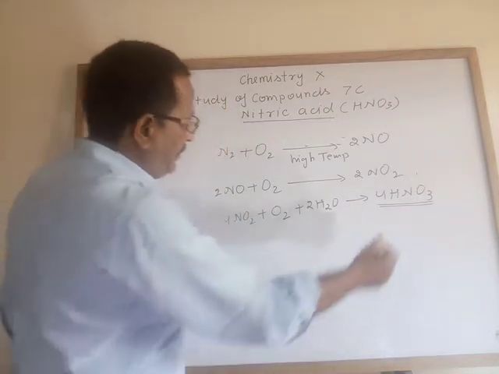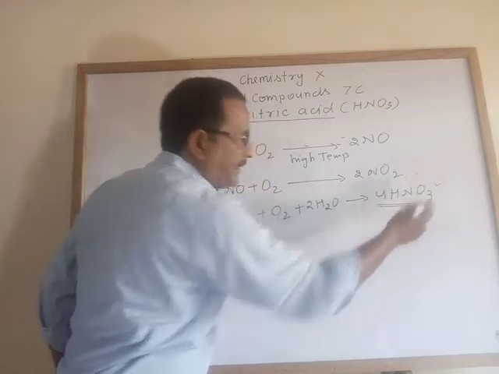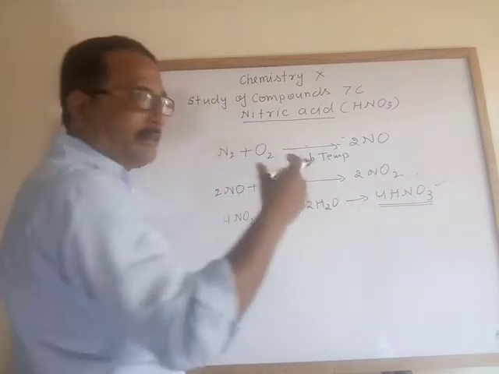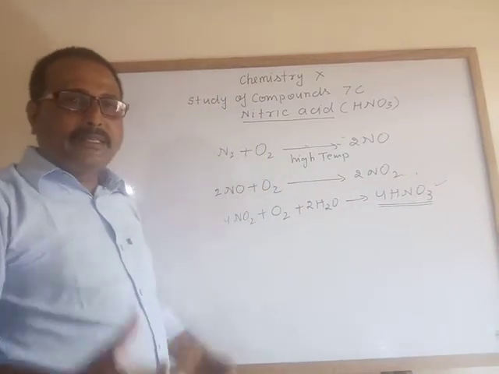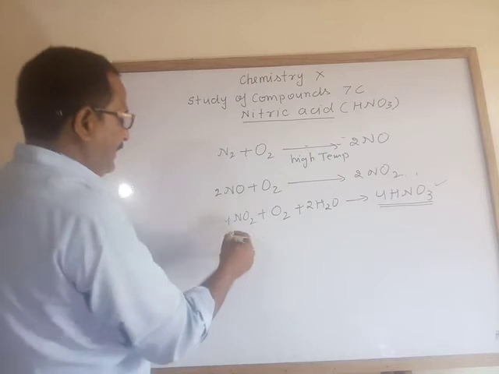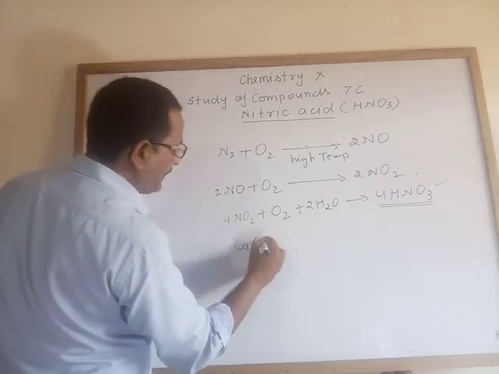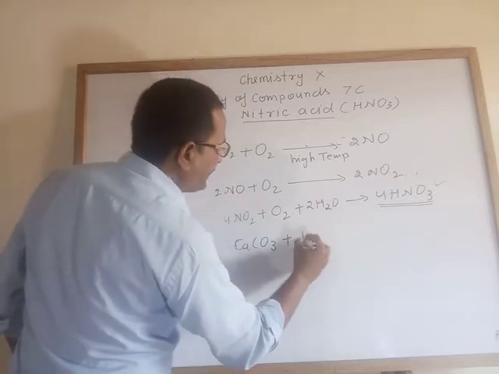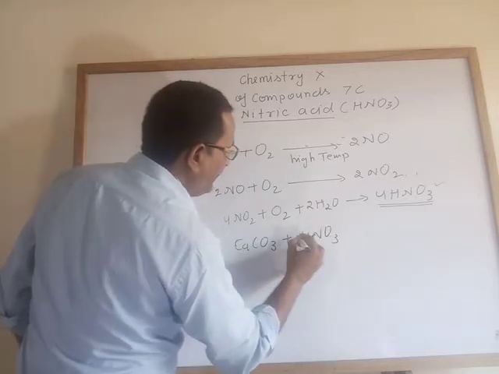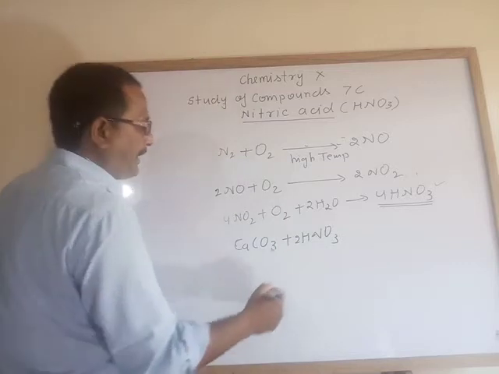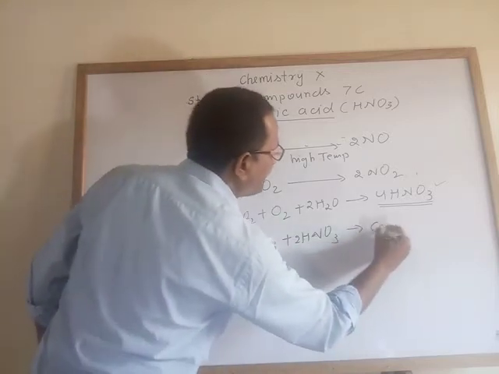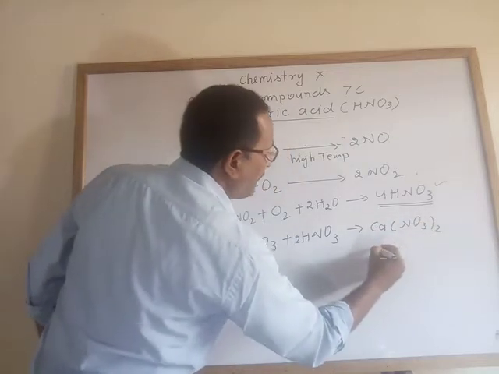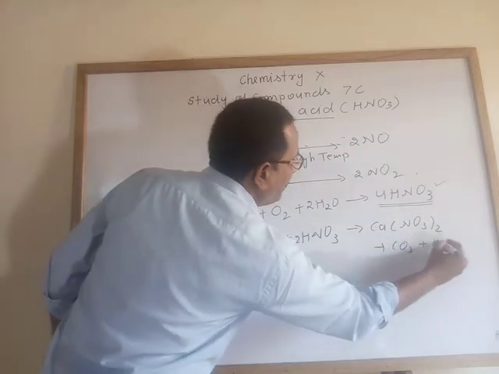Now see the effect of the acid. When this nitric acid comes to the earth and reacts with the soil, like calcium carbonate, with nitric acid, it forms calcium nitrate, carbon dioxide and water.